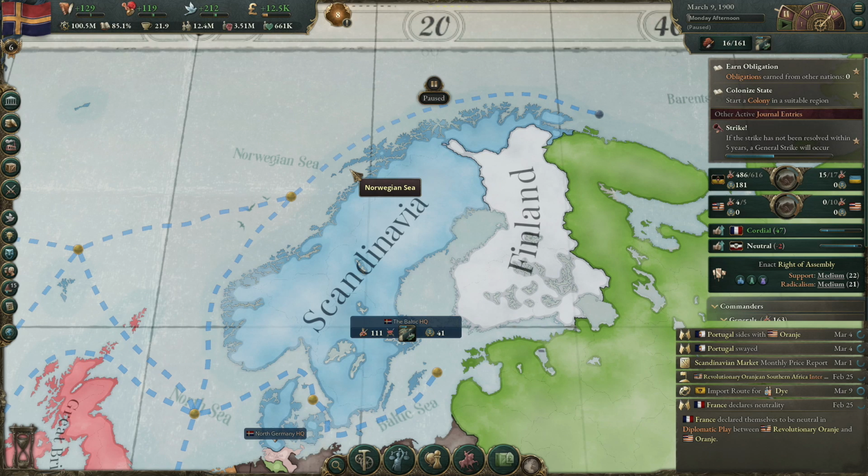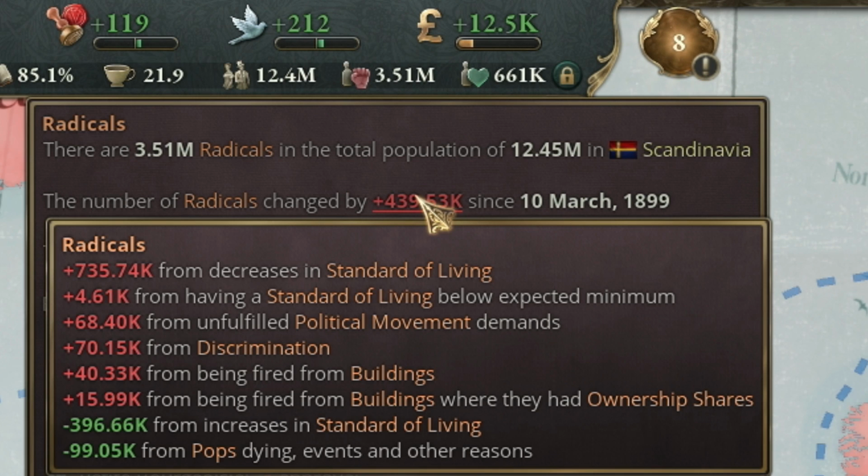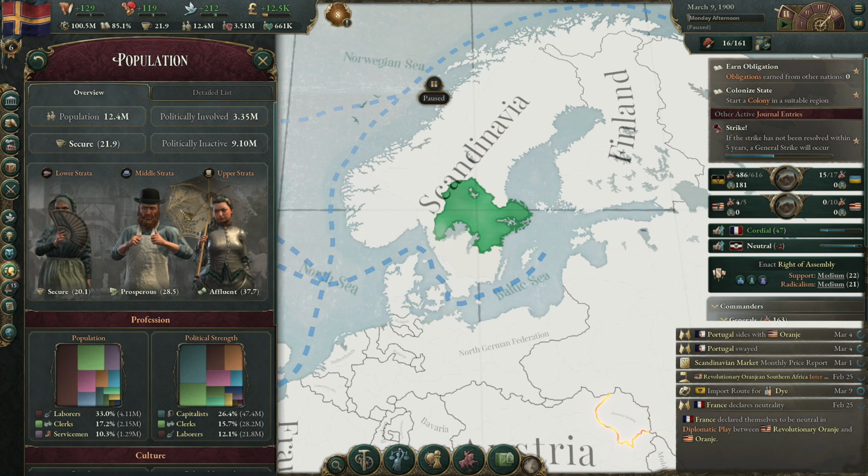So you want to get rid of your radicals. Well, I'll let you know how to get rid of your radicals. Standard of living is definitely the most important part for radicals. That is the one you want to focus on the most. To check the overall standard of living, you need to go to the population map mode and you can see